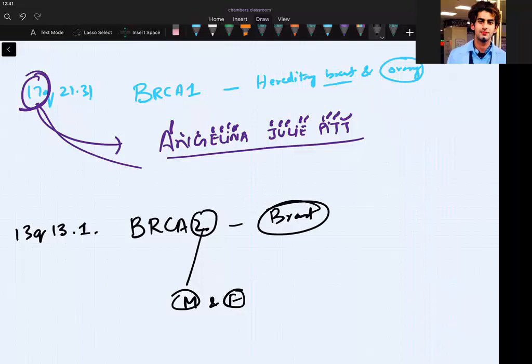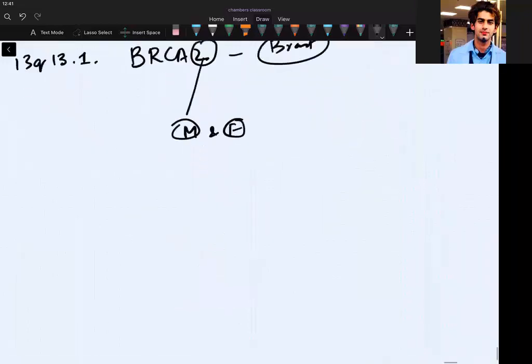Now the next gene we take is retinoblastoma 1, RB1. The tumors with RB1 are retinoblastoma and osteosarcoma. And how to remember this: it's present on chromosome 13q14.2.